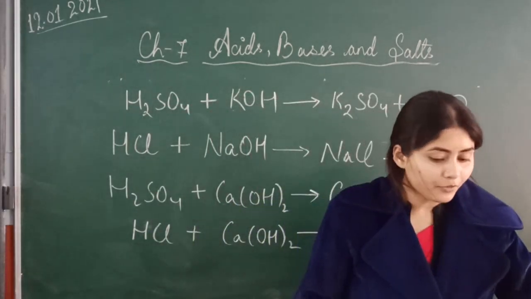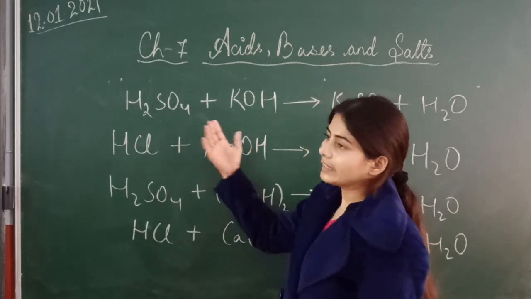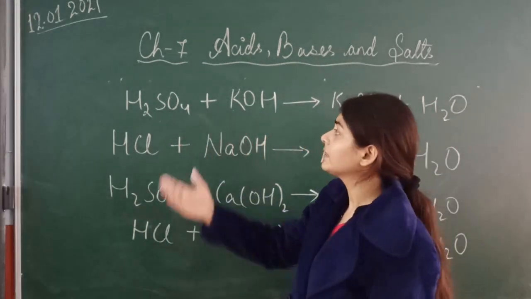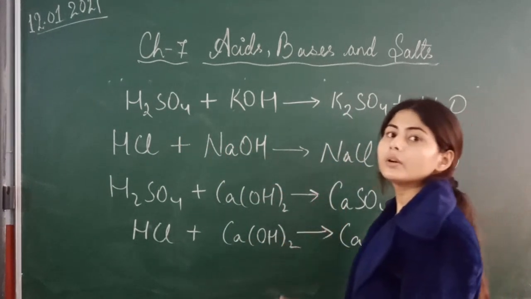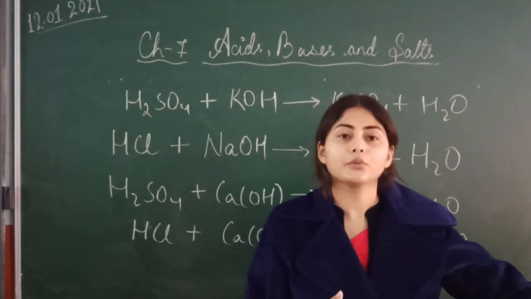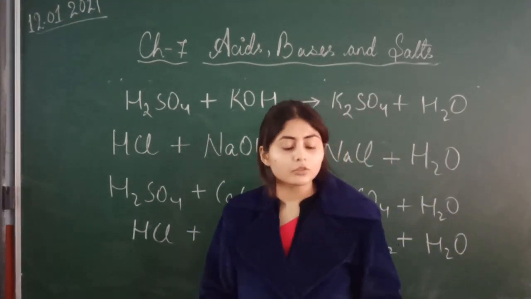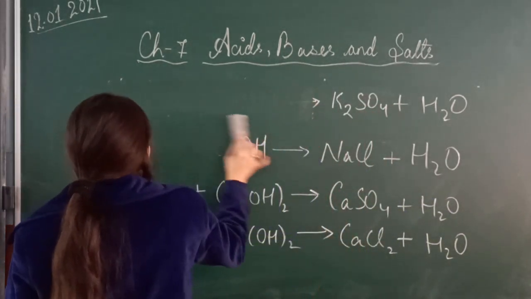So these are some reactions. As examples, I have shown you that these are neutralization reactions. When acid reacts with the base or base reacts with the acid, it gives salt and water. So these are called neutralization reactions. Okay, I hope this one is clear to you all. Now come to the next topic, which is salts found in nature.